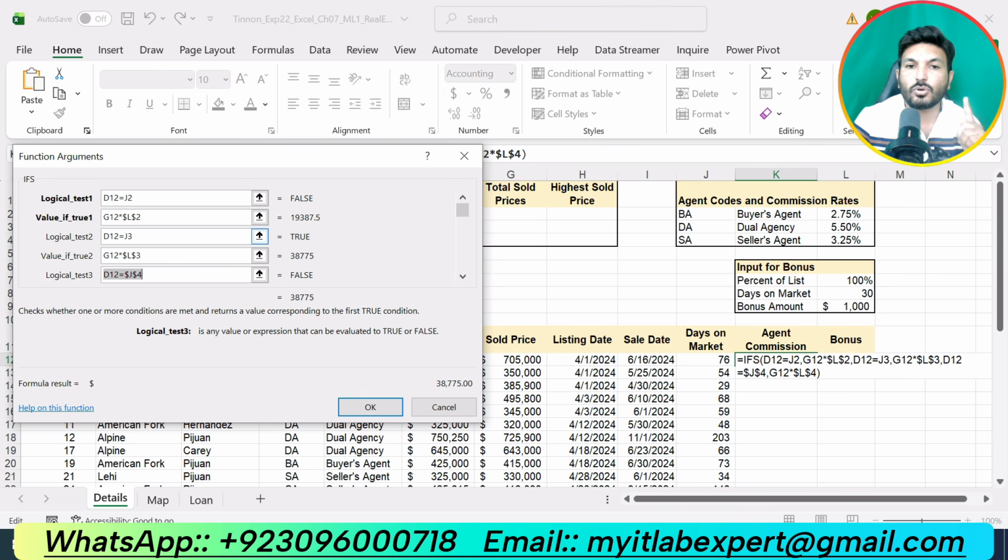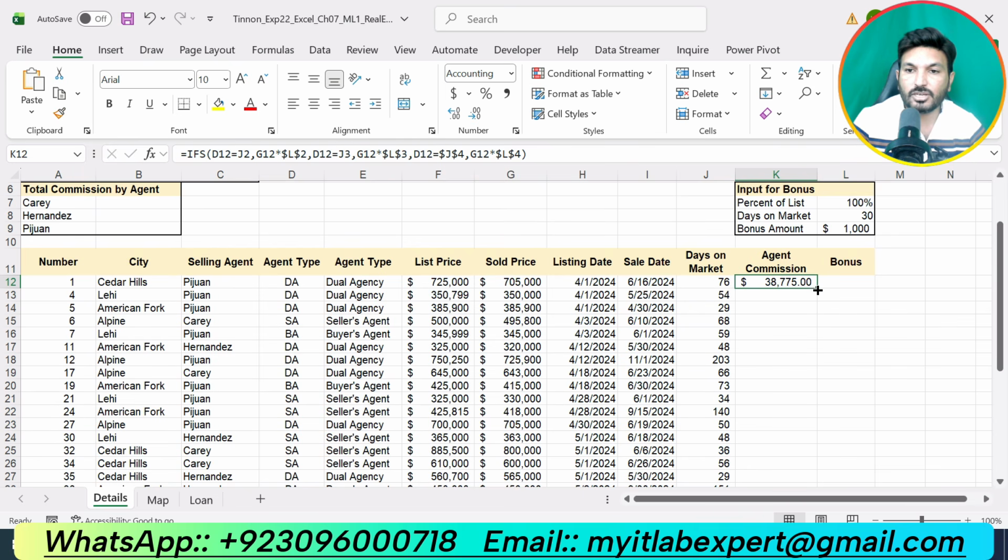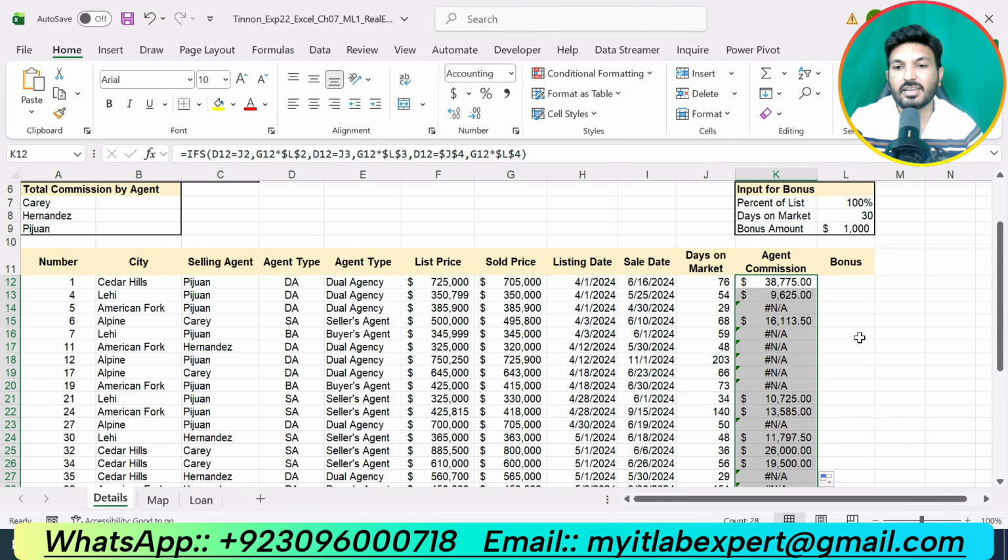If the agent code D12 is equal to J3, that is DA, then our agent commission will be G12 sold price multiplied by L3, that is 5.5%. If the agent code is equal to J4, then our agent commission will be G12 multiplied by L4. Now we are supposed to use the fill handle so that we can get the other results.